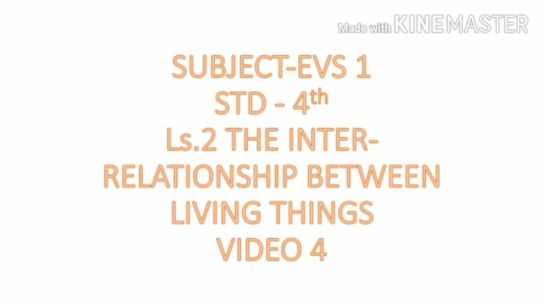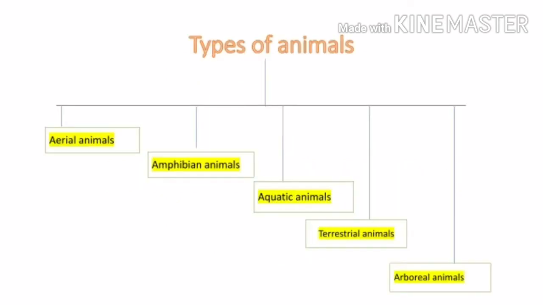Today we are going to learn subject EVS, Standard 4th, lesson number 2, the interrelationship between living things, video number 4. In the last video we learned how plants and animals satisfy our needs. Now today we are going to learn about arboreal animals. Before that I am going to tell you the types of animals. These are the 5 types of animals. These types of animals are based on their characteristics and their nature.